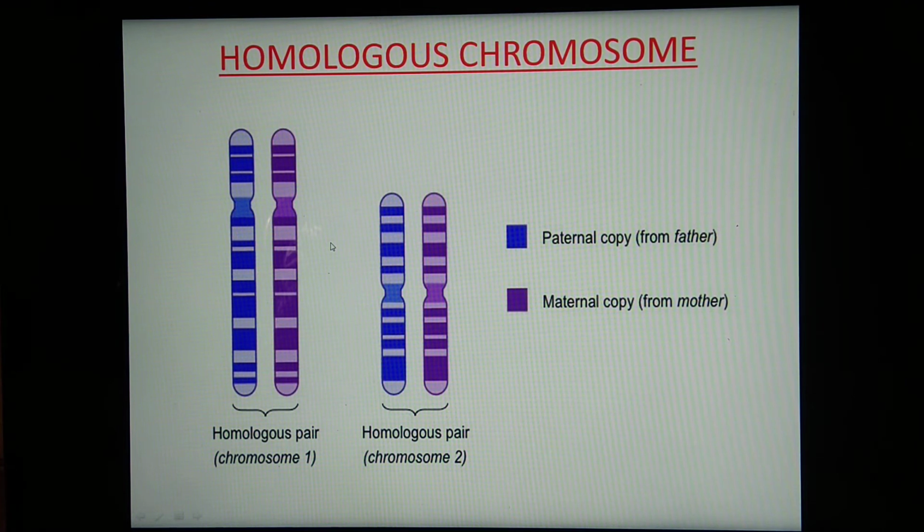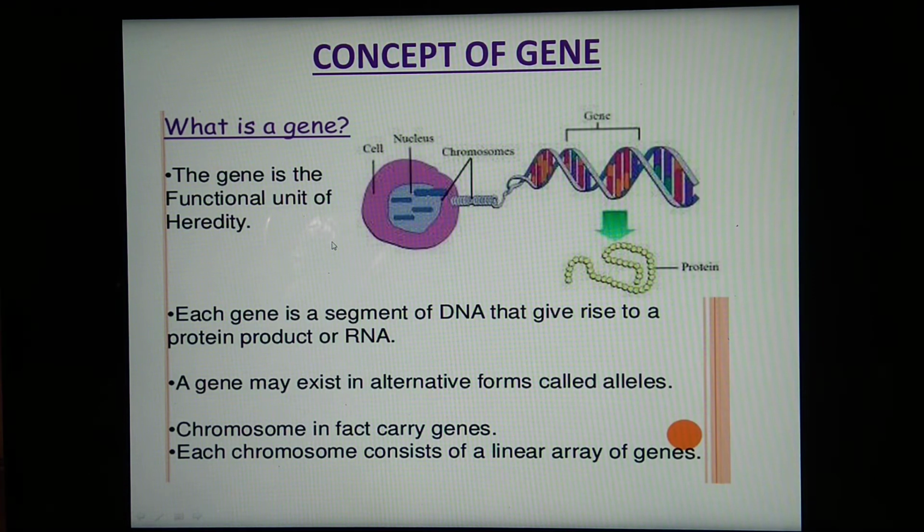Once again we will see the first diagram for the concept of gene, where these genes are situated. Here this is a cell. Cells consist of a nucleus. Inside the nucleus, a specific number of chromosomes are present, and these chromosomes are made up of DNA, and a segment of DNA is called a gene.